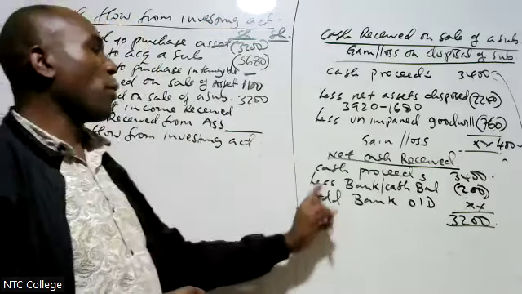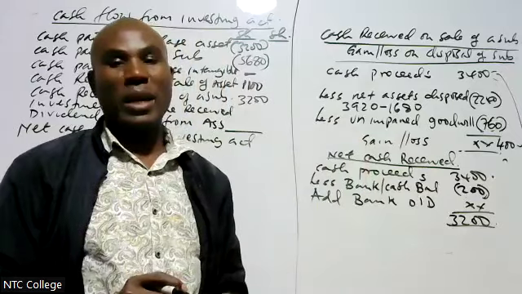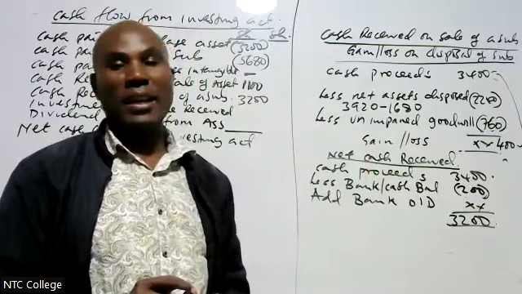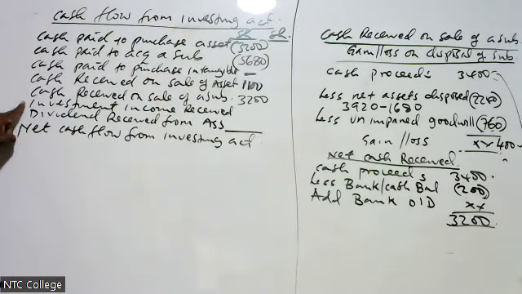Therefore, if you check there, you will find that there is cash and cash equivalent of 200. That is where we are getting 200. Thank you very much. Now we go to the item of investment income.